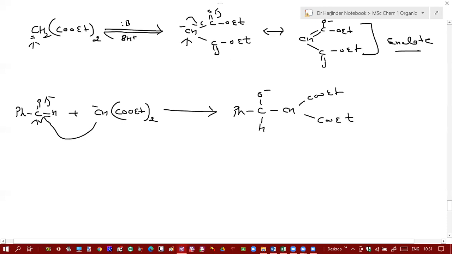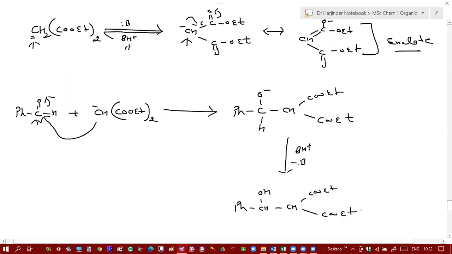And you will get this one. What will happen next? H positive ion addition. Okay, you have a base here. Base is your catalyst. So it will give this H plus ion over here and your catalyst will be generated. Base will go out. You will get this one.